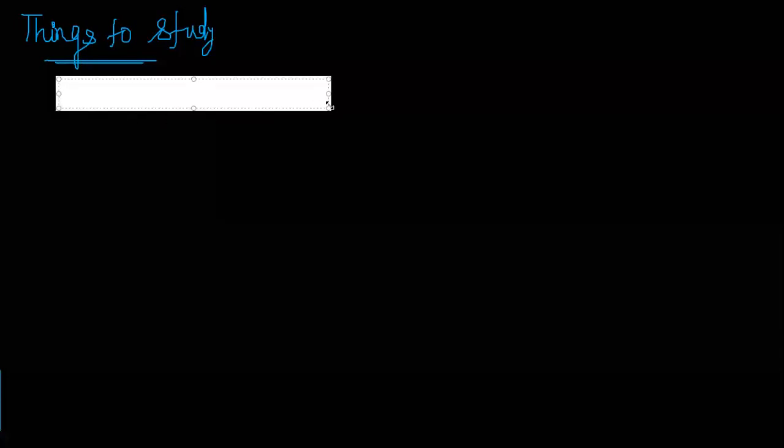What are the things to study? Let's take a quick recap on that.